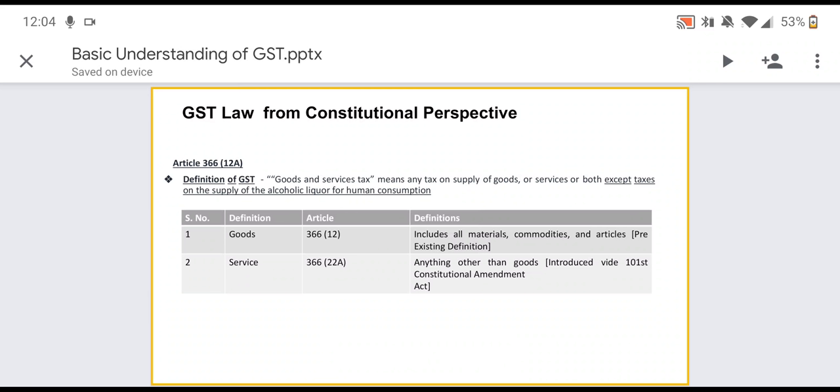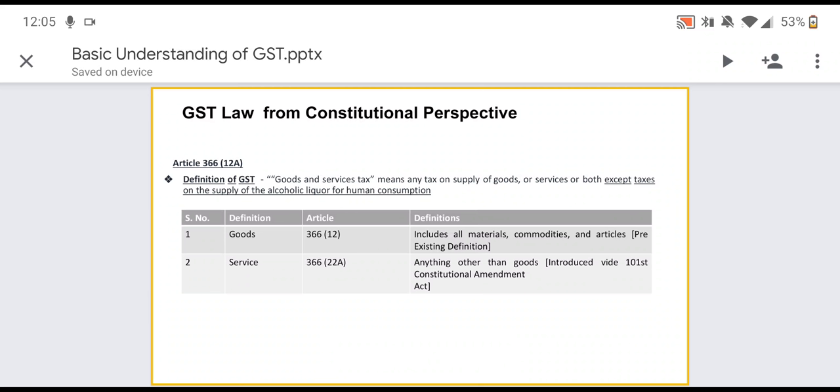Say for example, you are running a restaurant, you are making some transaction for supply of some other kind of service like hotel services and e-commerce services or agency services. If you are a commission agent, anything you are doing which is not considered as goods will be considered as a service. So guys, that was the constitutional background about goods and service tax.